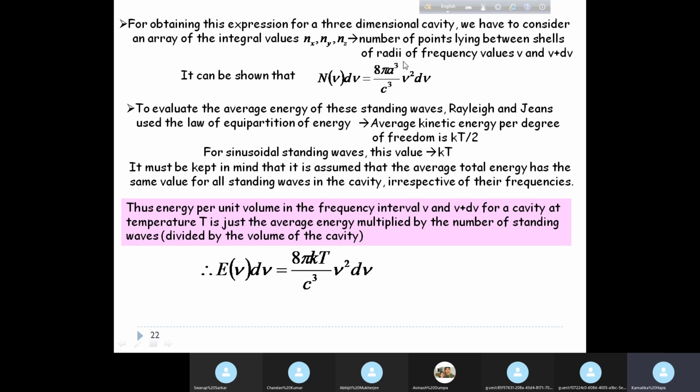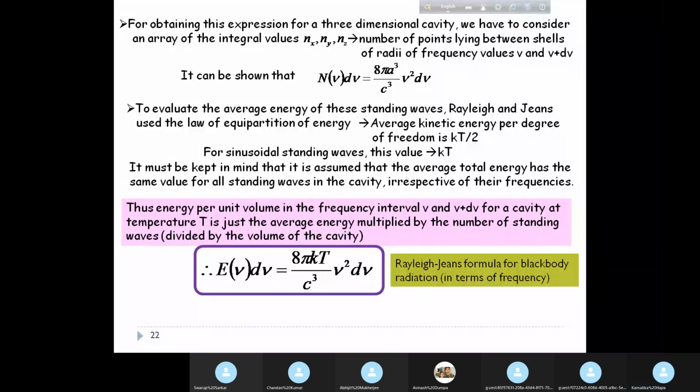A is the side of the cube, so a cube is the volume. So dividing by volume, we get the value of the energy per unit volume to be 8 pi kT by c cube mu square d mu. Okay. This is the Rayleigh-Jeans formula for black body radiation in terms of frequency.